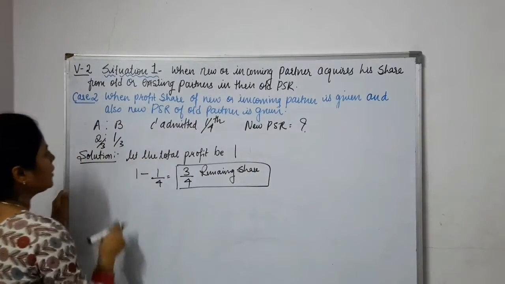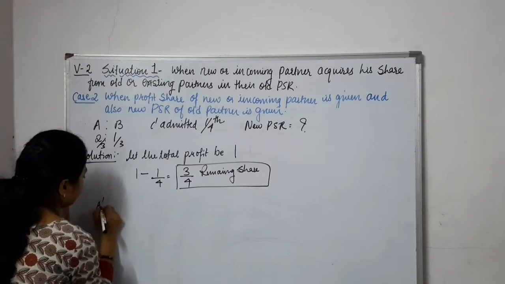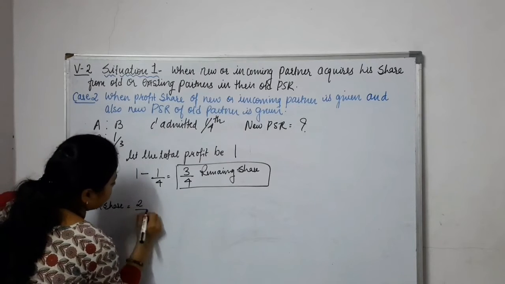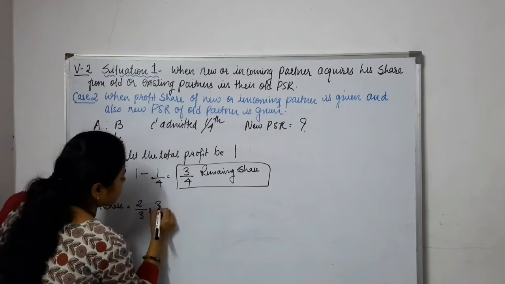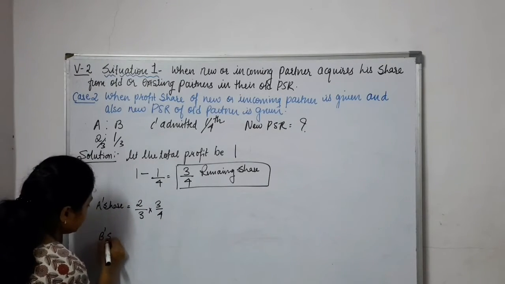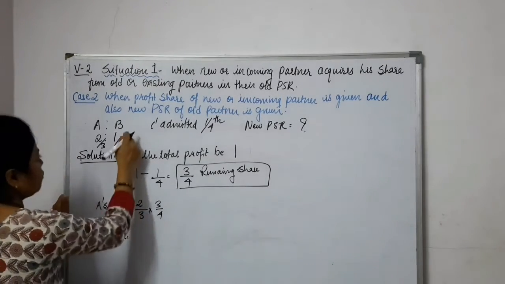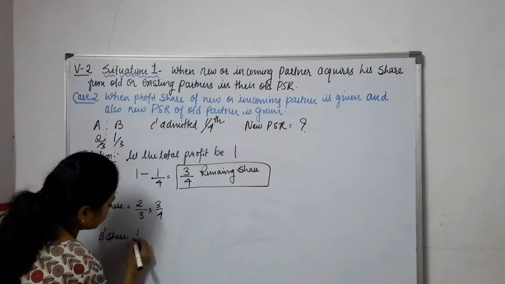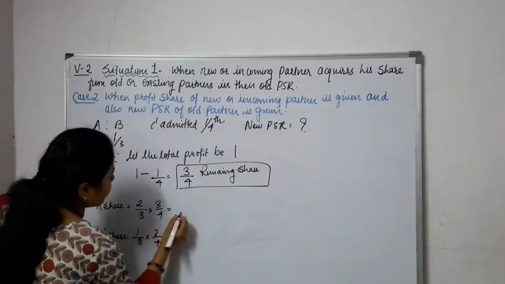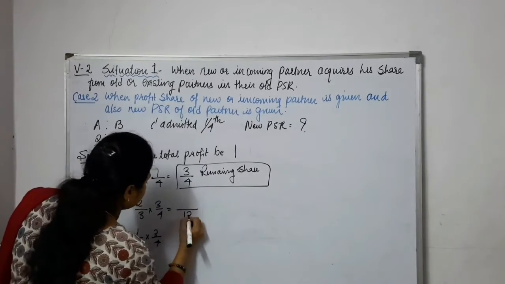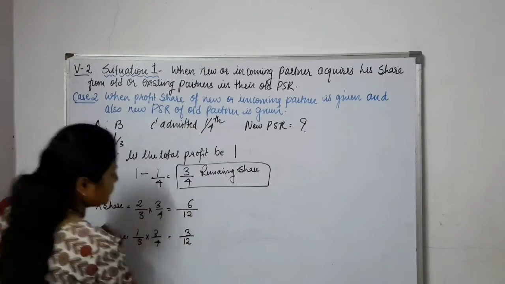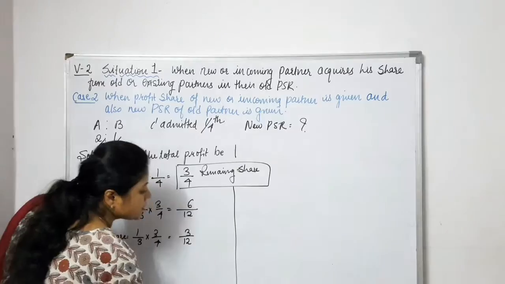From this 3/4, we'll calculate A's share, which is equal to 2/3 into the remaining, 3/4. Okay, like that B's share is 1/3 into 3/4, the remaining share. Okay, 4 3s are 12, 3 2s are 6, 3 1s are 3, 4 3s are 12. Okay, fine. So now what is the new PSR?